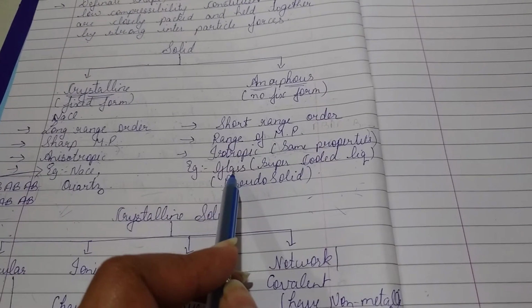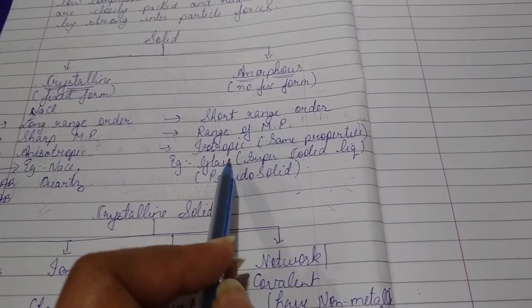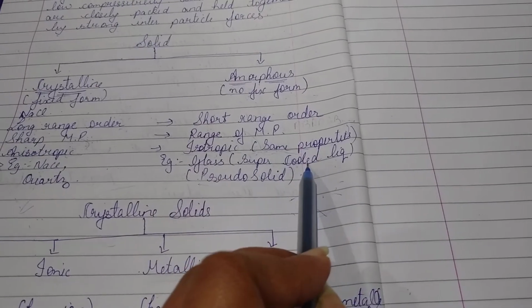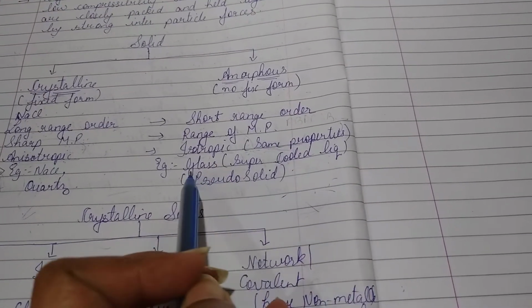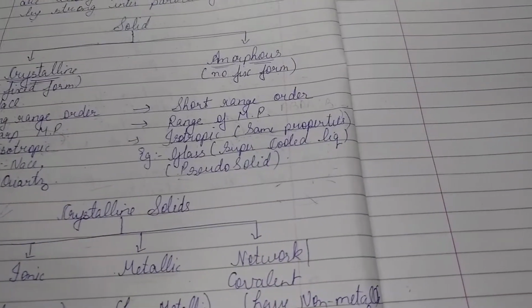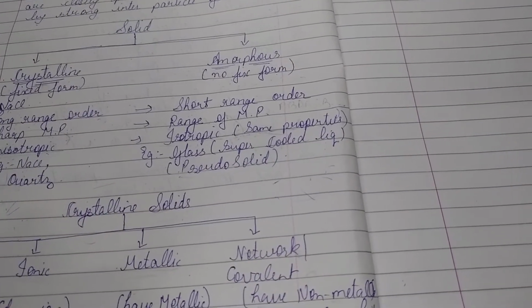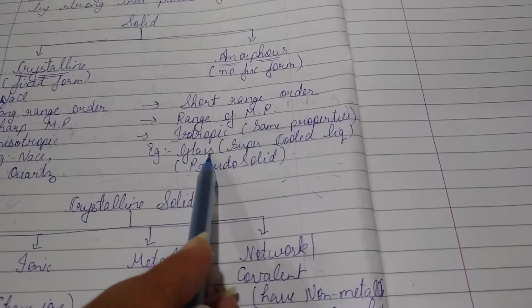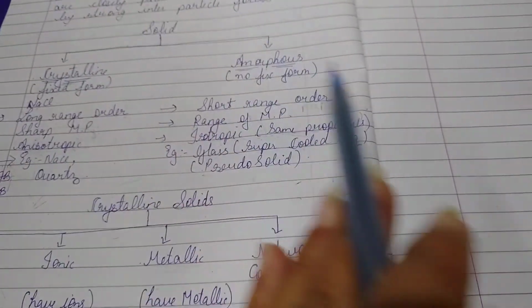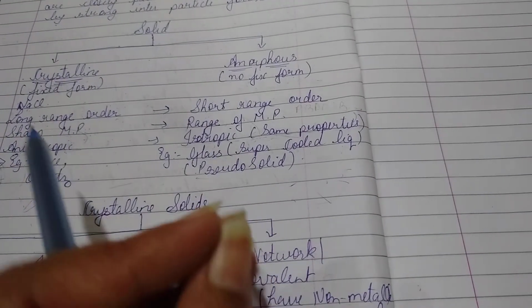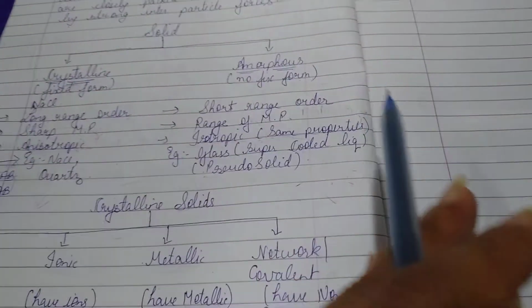Here the example is glass. Glass is also known as a supercooled liquid. It is not exactly a solid. If you find the original glass somewhere which is not polished or anything, you will observe that it is thinner at the top, and when we move downwards it is thicker. Why? Because a few of the molecules are sliding down.